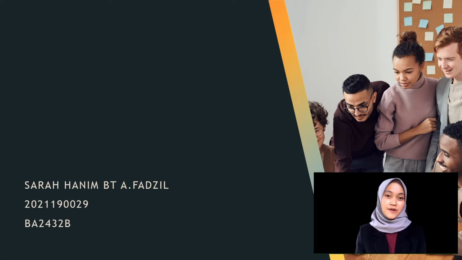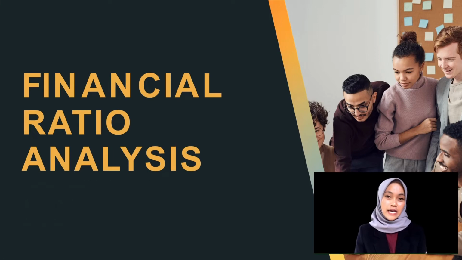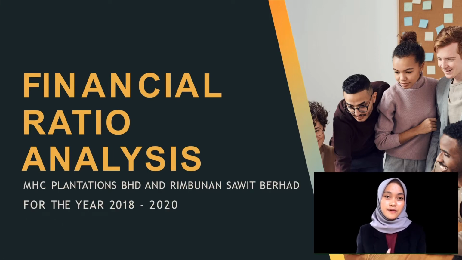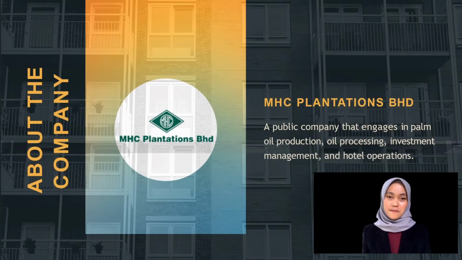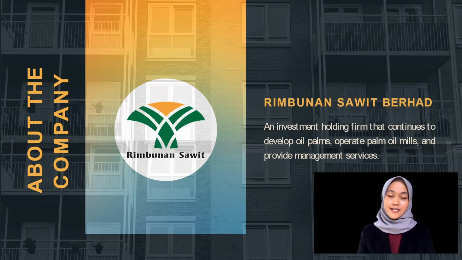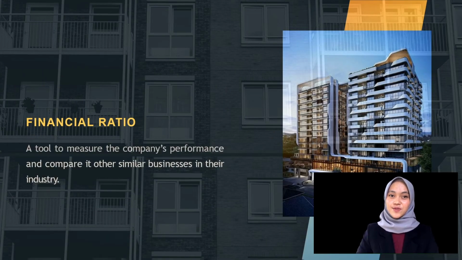I will be presenting on the financial ratio for the companies of MHC Plantation BHD and Ribunan Sawit Berhad for the year 2018 to 2020. MHC Plantation BHD is a public company that engages in palm oil production, oil processing, investment management and hotel operation. Ribunan Sawit Berhad is an investment holding firm that continues to develop the oil palm, operate palm oil mills and provide management service. Financial ratio are the tools to measure the company's performance and compare it with other similar businesses